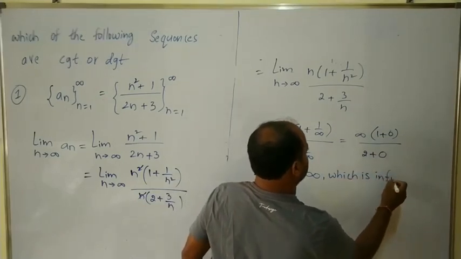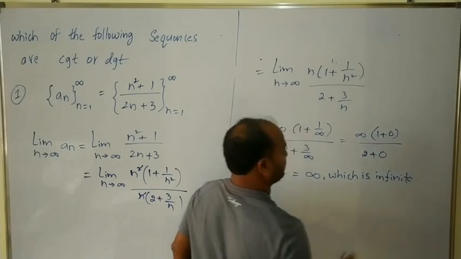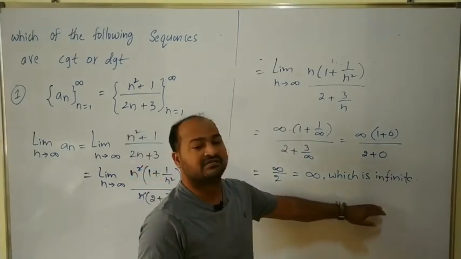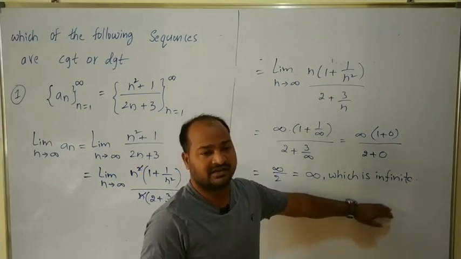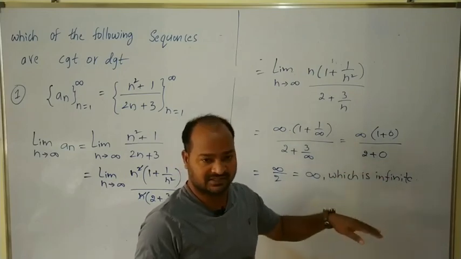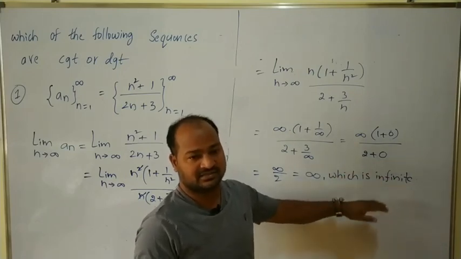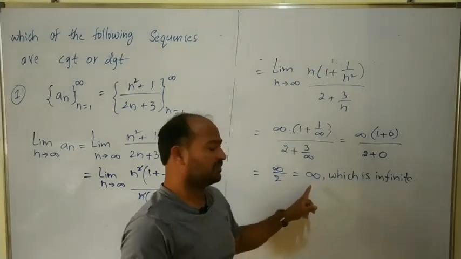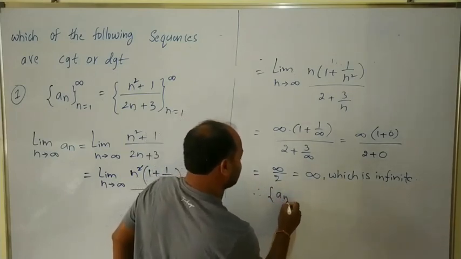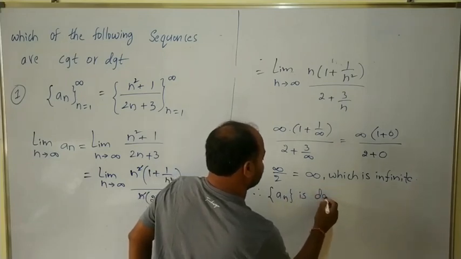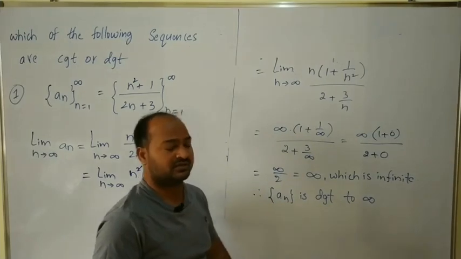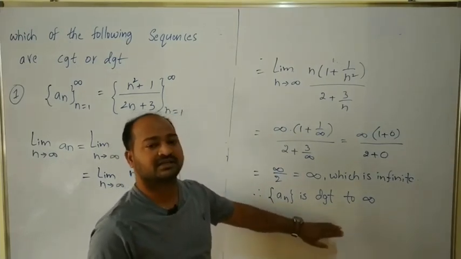We already know that if the limit of a sequence is infinite, then the sequence is divergent, and in this case it diverges to plus infinity. Therefore an is divergent to infinity. So this is the example of a divergent sequence.